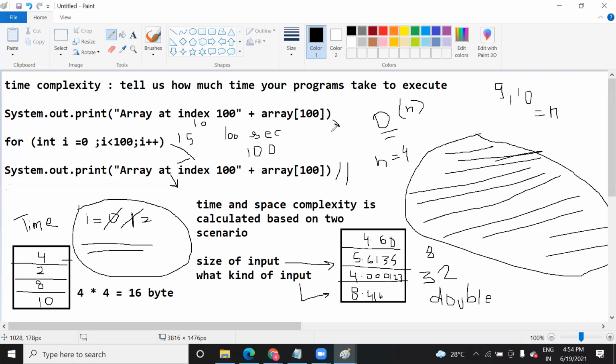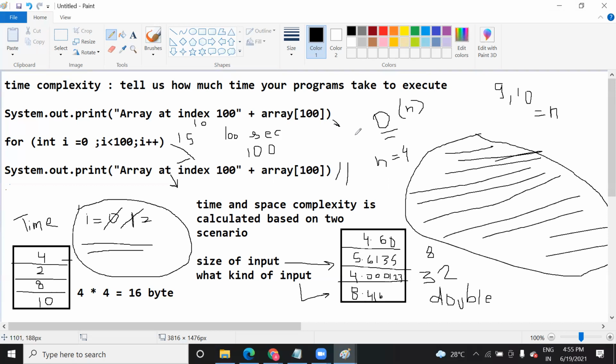So this is called the time complexity and space complexity scenario. And this concept is going to help you solve programming questions based on Java. So in that case, we are taking int and double.